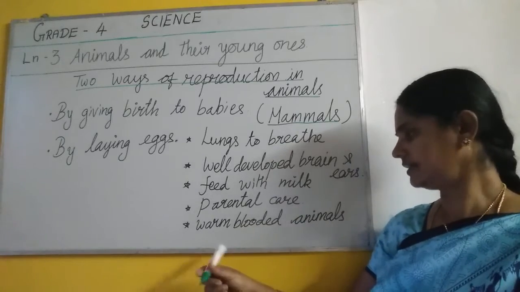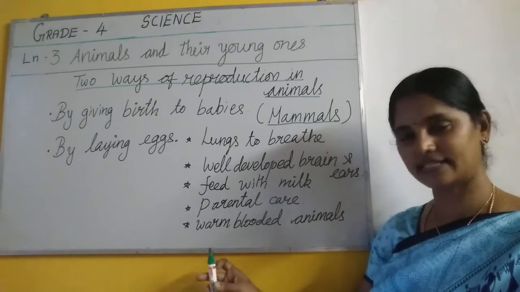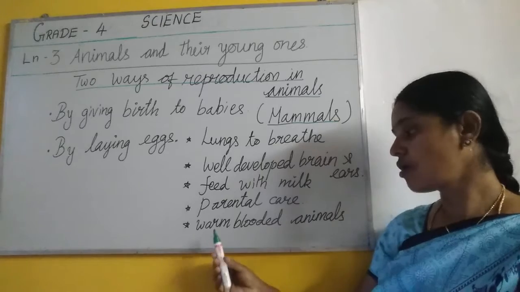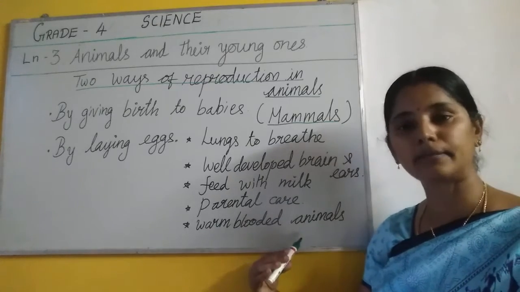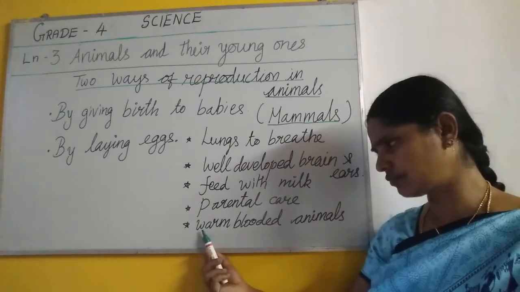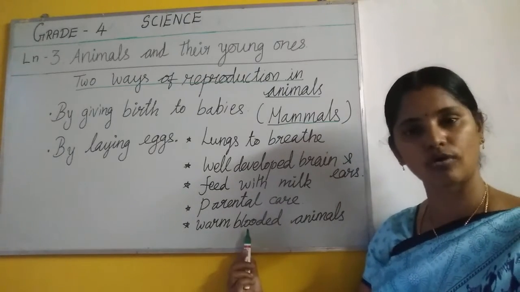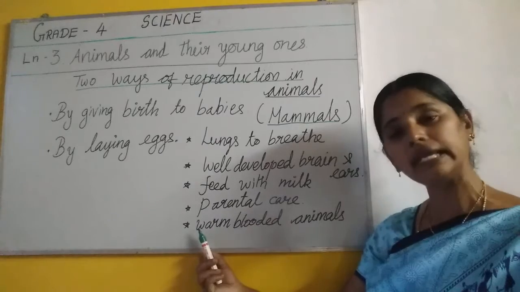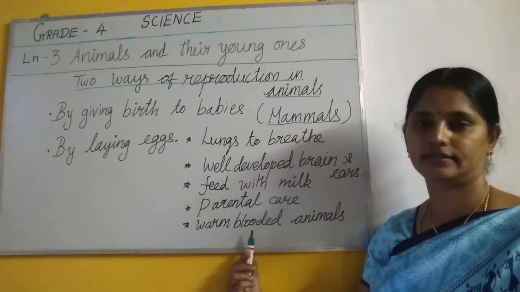Clear, children? And here one more word is there. It's very new to you. Warm-blooded animals. Mammals are warm-blooded animals. What is meant by that word? Warm-blooded. Blood, you know. Rattam. What is the meaning of this warm-blooded?